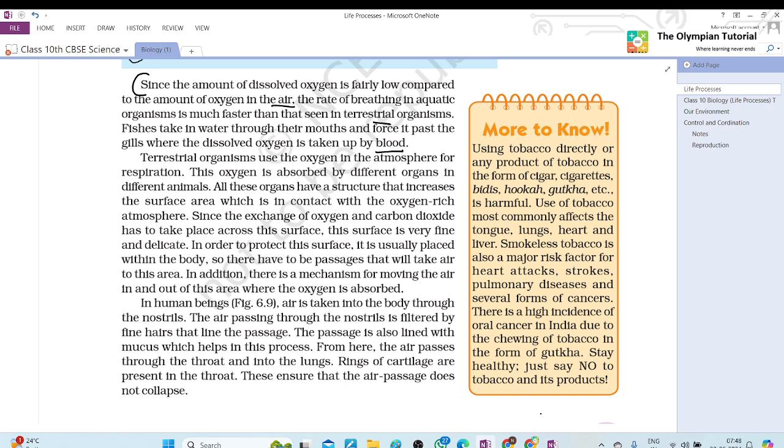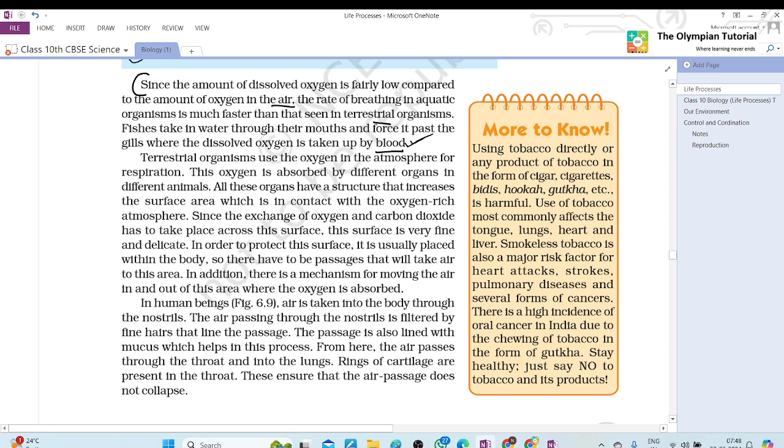Since the amount of dissolved oxygen is fairly low compared to the amount of oxygen in the air, the rate of breathing in aquatic organisms is much faster than that seen in terrestrial organisms. Fishes take in water through their mouths and force it past the gills, where the dissolved oxygen is taken up by blood. Are you getting this point? Yes.